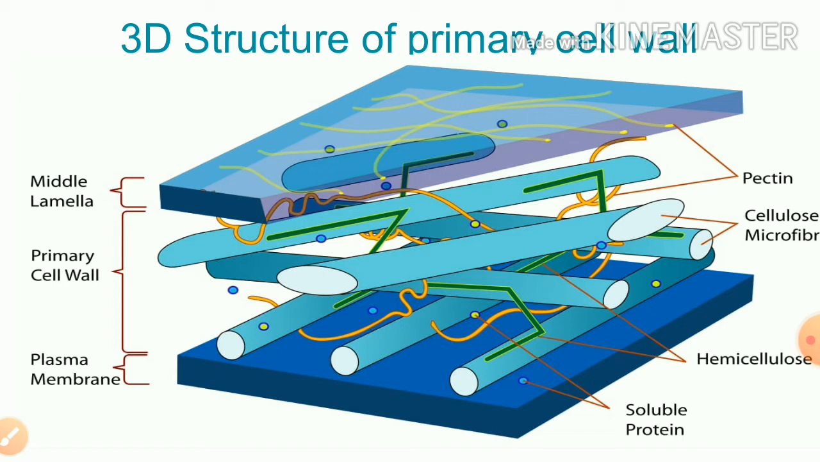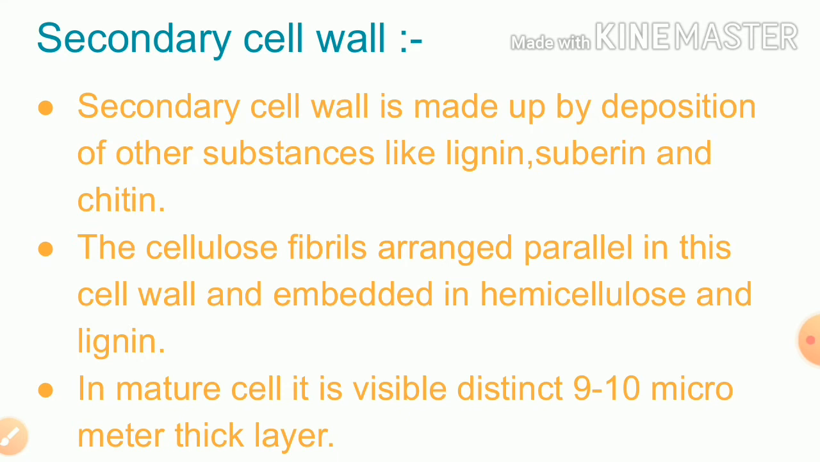The middle lamella is the uppermost layer which helps in the transfer of chemicals, or in signaling or messaging, from one cell to another cell which is present adjacent to this cell. In the primary cell wall, pectin, cellulose, microfibrils, hemicellulose and soluble proteins are present, which you are able to see now on your screen. The next one is the secondary cell wall.